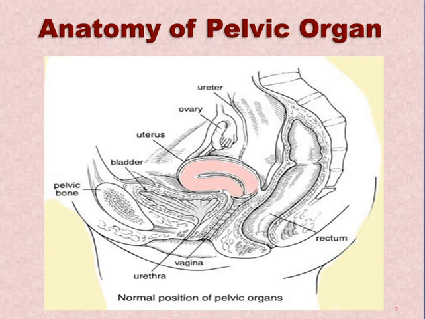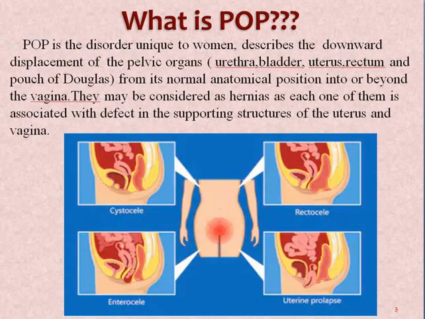Then in the middle, in the vaginal canal, what is there? The uterus and the vault areas will be there. So anteriorly bladder and urethra, posteriorly rectum and pouch of Douglas, and in the middle portion of the pelvis will be the uterus. So this is just a brief of the anatomy of the pelvic organs so that further understanding of the lecture is easy. Now next is to talk about what is POP.